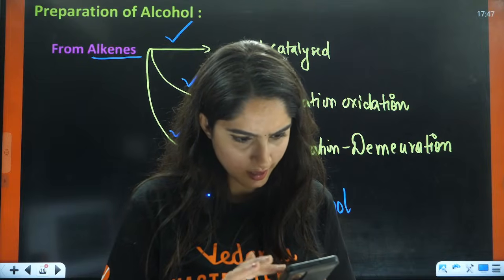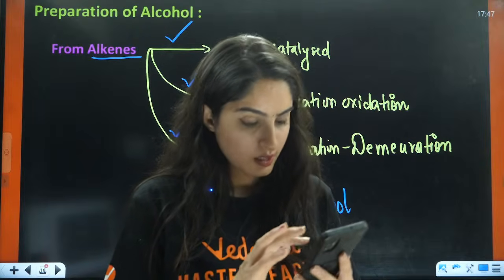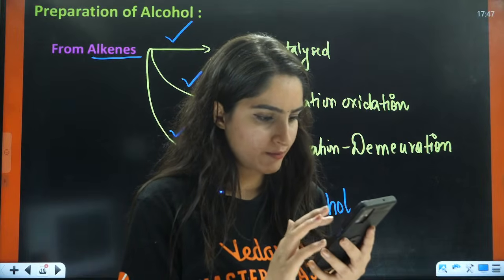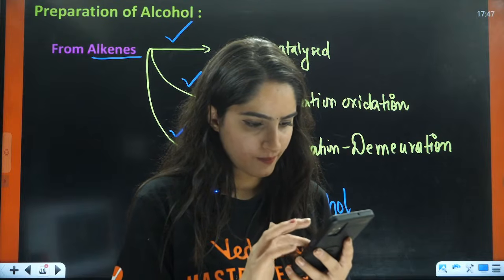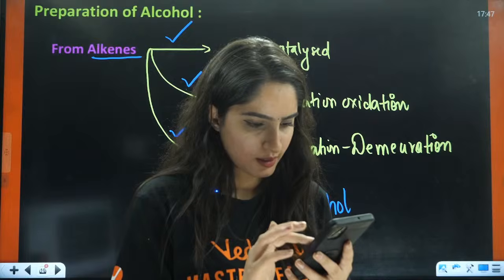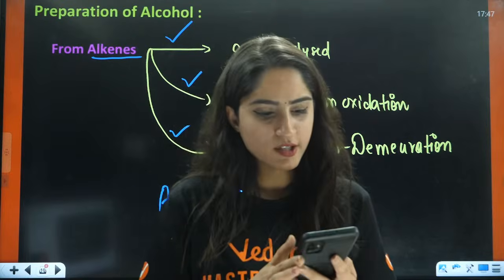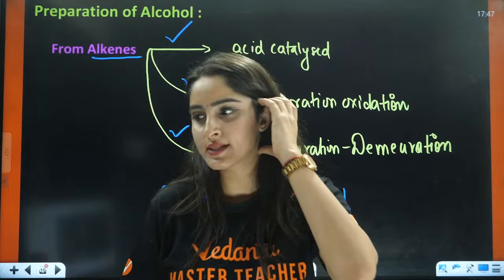Yeah, it is not there, is it? Okay, it's not there, so I will do that. If it is not there in your playlist section, then I will complete haloalkanes and haloarenes as well.